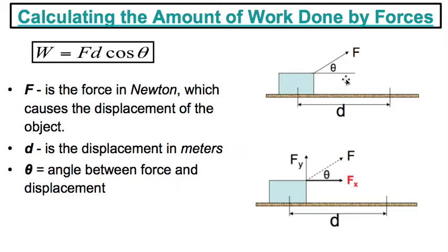It's the difference between, say, the ground and the angle the force is being applied at. The reason for using cosine in here is that we only care about how much of that force is moving it across the floor. We don't care how much of it is lifting it up, like the Fy. We just want Fx, or the horizontal component of the force. So that's why we have the cosine in there, right?